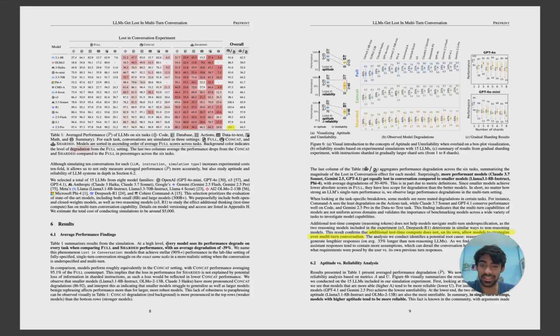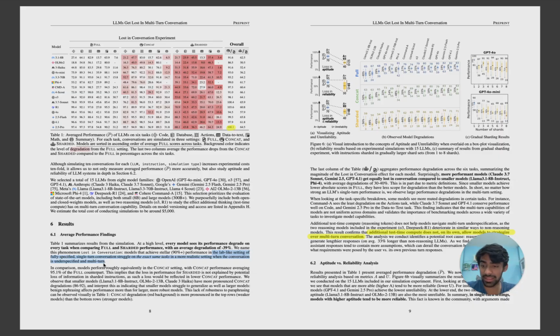Every model sees its performance degrade on every task when comparing full and sharded, with an average degradation of 39%. Guys, this is an average. We name this phenomenon lost in conversation. I think after lost in the middle, we finally got lost in conversation. Models that achieve a stellar 90% performance in the lab-like setting of a fully specified single-turn conversation struggle on the exact same task in a more realistic setting when the conversation is under-specified and multi-turn.